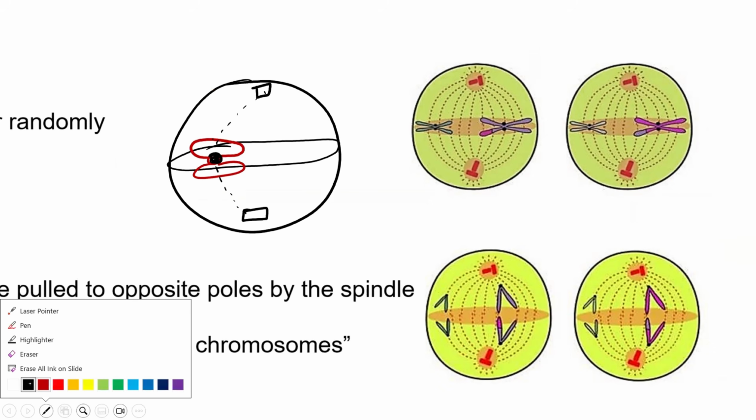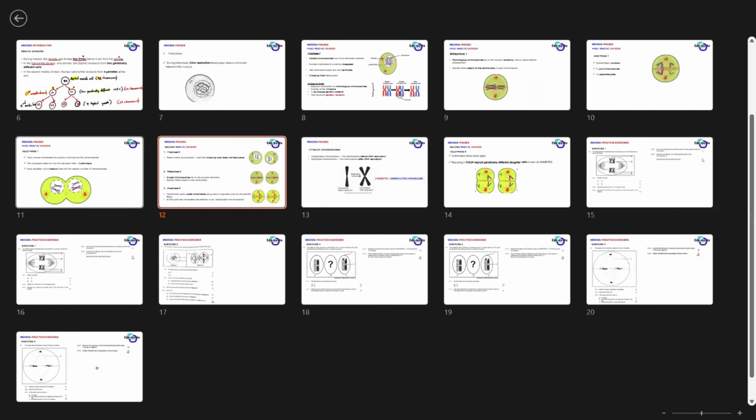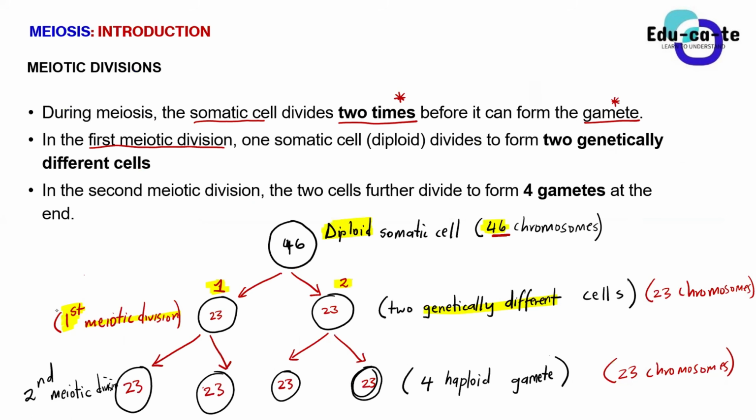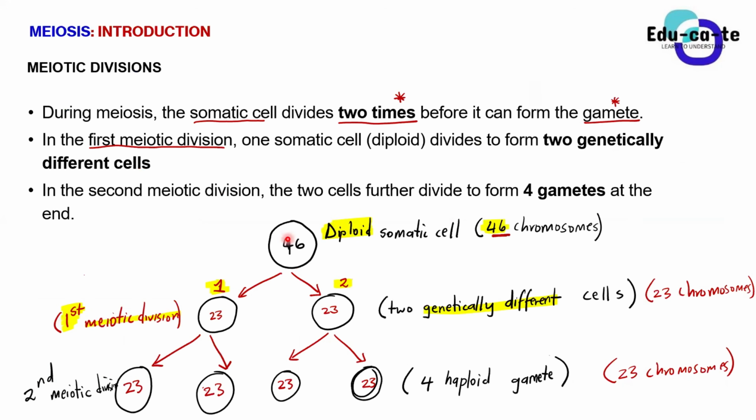Okay, so now this is where you need to listen very carefully. Remember, this is not maths, this is life sciences. At some point, Sam asked me last time, at first we had 46 chromosomes in a diploid somatic cell of a human being, and they split during the first meiotic division to make 23 chromosomes in each cell. And Sam said it makes sense, 46 split into 23.